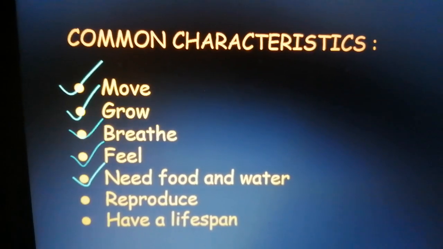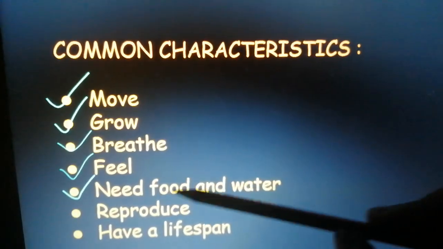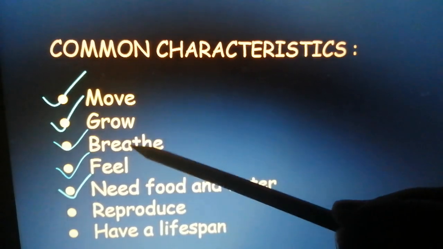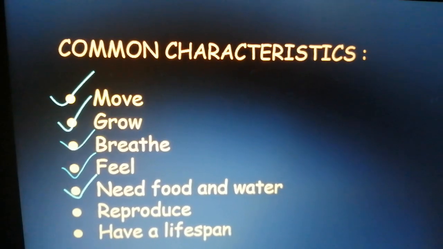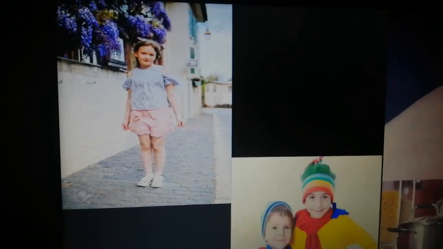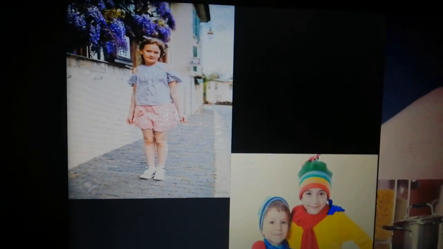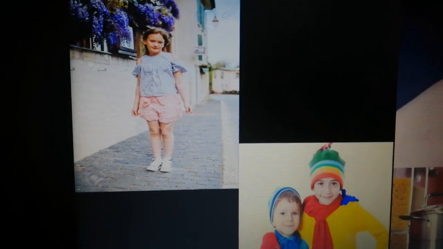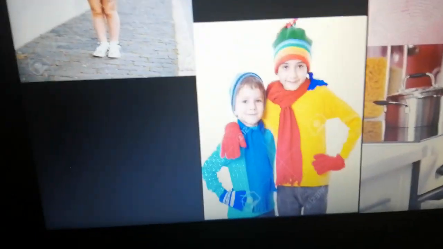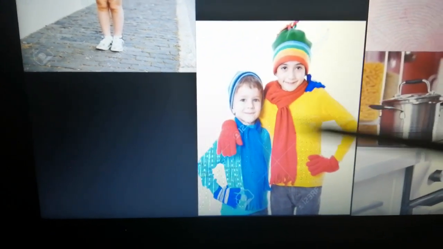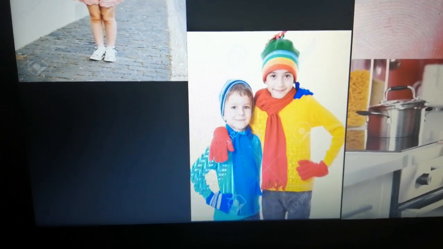So have you understood the 4 common characteristics of living things? That is, they move, grow, need food and water, and breathe. Now let's look at the next common characteristic, that is feel. All living things feel. So all living things feel, right? Including human beings. So when it is summer and it is very hot, we prefer wearing loose cotton clothes. Whereas in winters, we prefer wearing warm woolen clothes, right? Why? Because we feel cold.